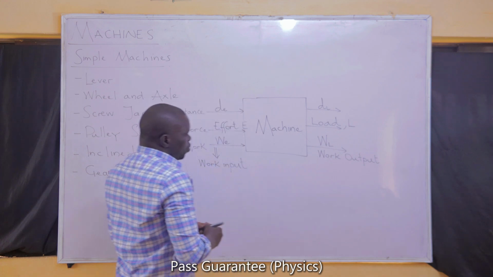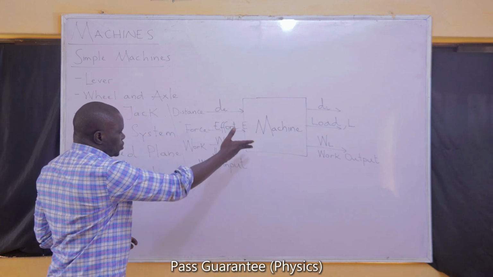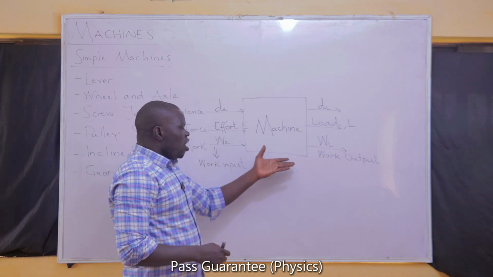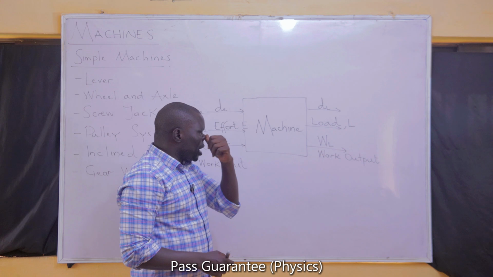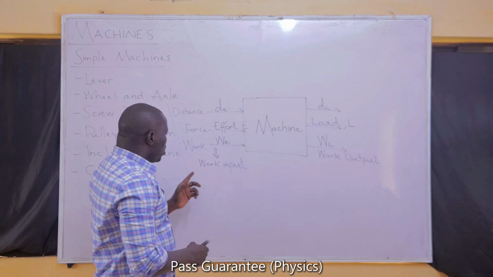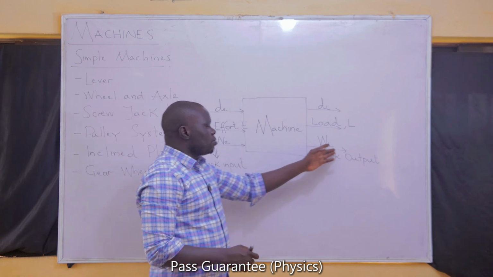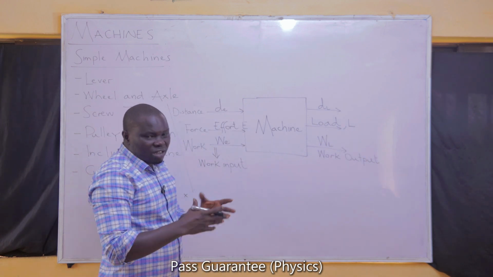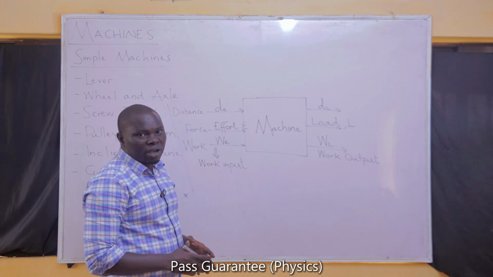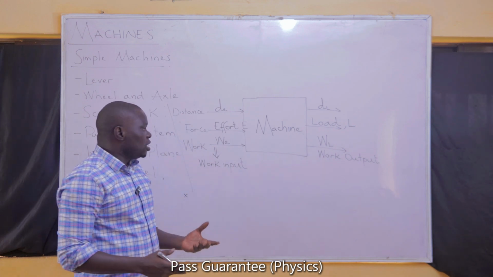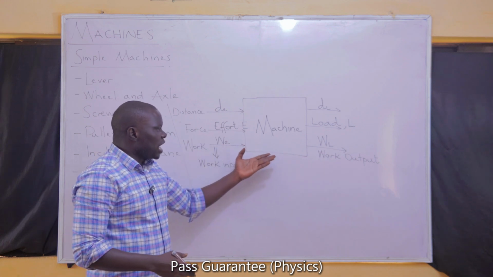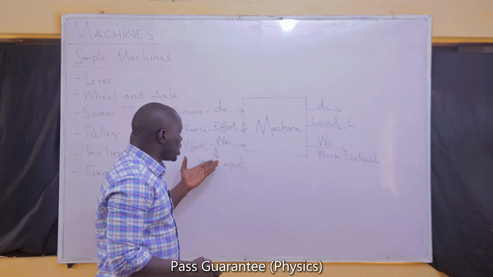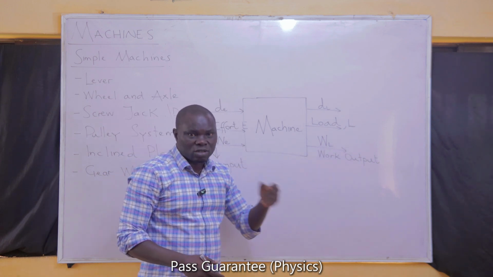But most times, the work that you give to the machine is always more than, or at most equal to, the work output. The work that you give to a machine will be more than the work that the machine will give to you. Why? Because number one, the machine itself cannot create work, because work is like energy, and we have said that work can neither be created nor destroyed. It is not possible for you to give a machine work and expect the machine to respond with a greater work. If you give a machine 100 joules of work, expect something that is less than that 100 joules.